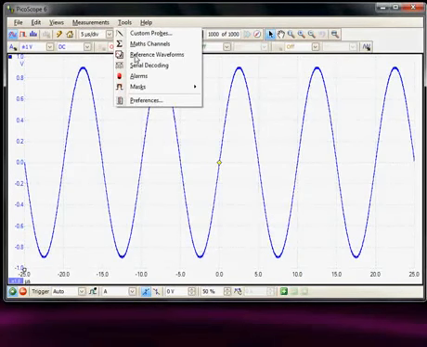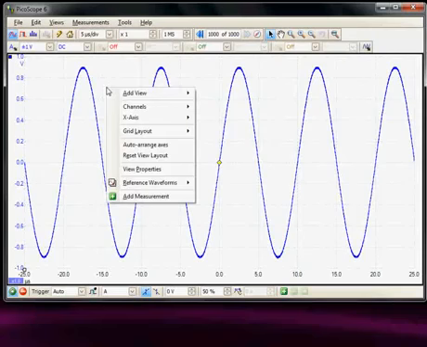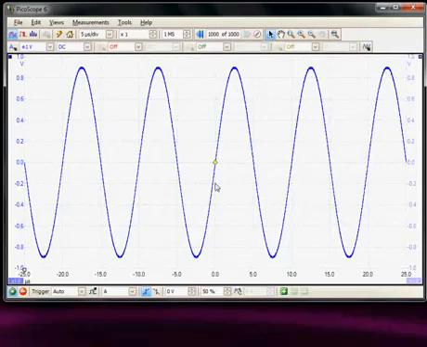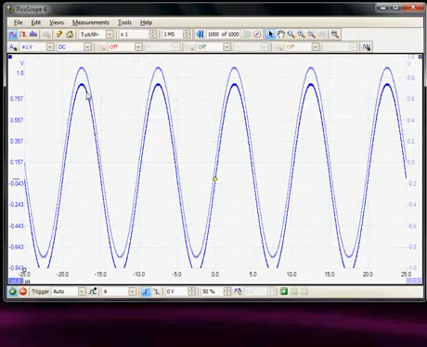The third item down is the reference memory. So here we can handle any reference memories that have been displayed. So reference menus, we can do a right mouse click in the current display, and again we see it's like the views menu, so we can add views and channels, but here we can actually now add a reference waveform. So if I add a reference waveform of channel A, and now if I provide just a vertical offset, we can now see here we have a reference waveform displayed, and we still have the live acquisition being displayed.